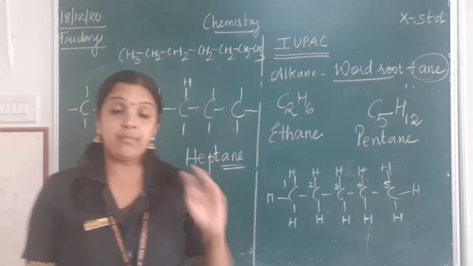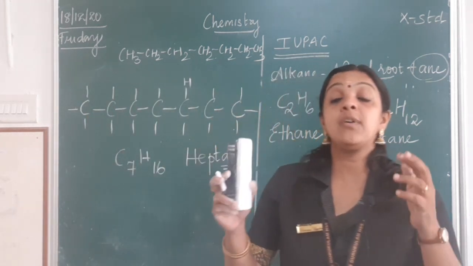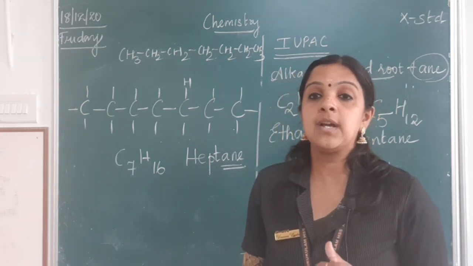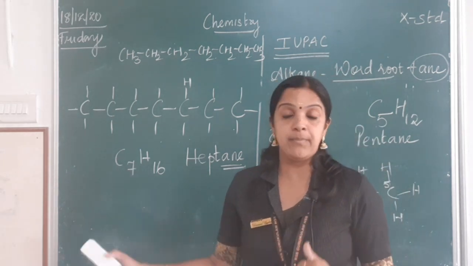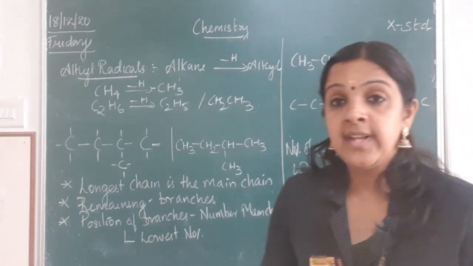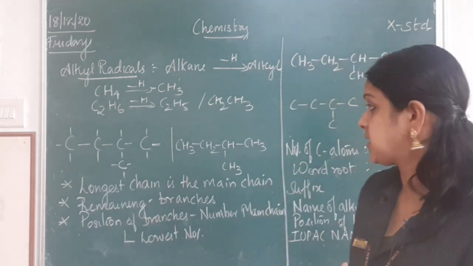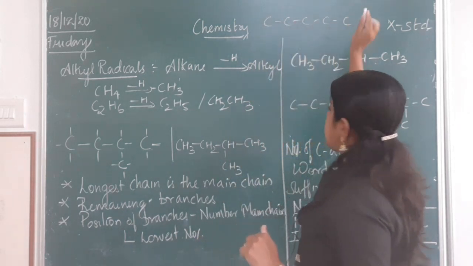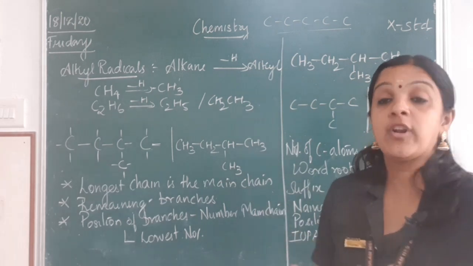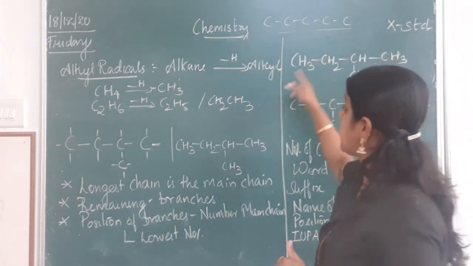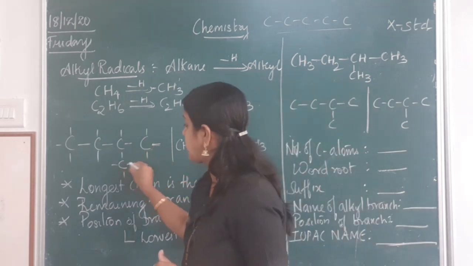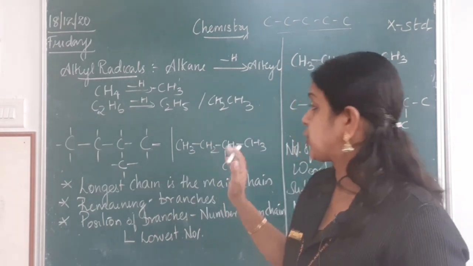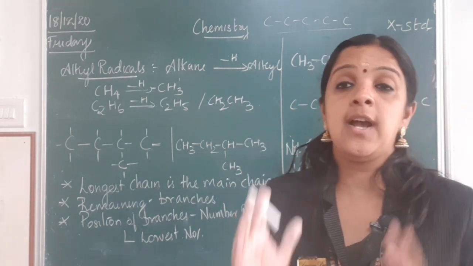Now imagine if you get branches. If you get branches, you have a method for naming the organic compound. So now we will see how to name the organic compound when you have the branches. Let us now see how to name the hydrocarbons if there are branches. What is a branch? If I have continuously 5 carbon atoms, this is a straight chain or unbranched hydrocarbon. But if I have the same 5 carbon atoms where one carbon atom is joined to another carbon atom, we call this a branch. So this type we call branched hydrocarbons.